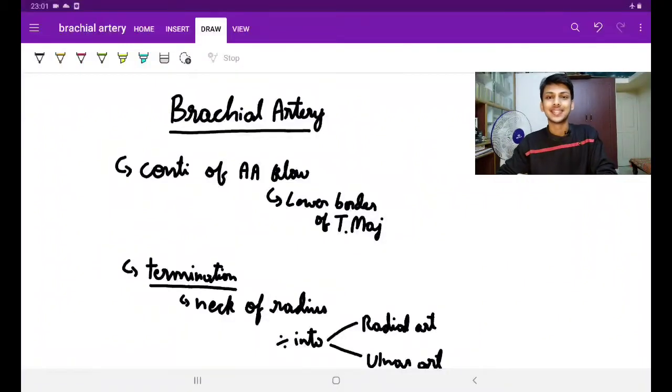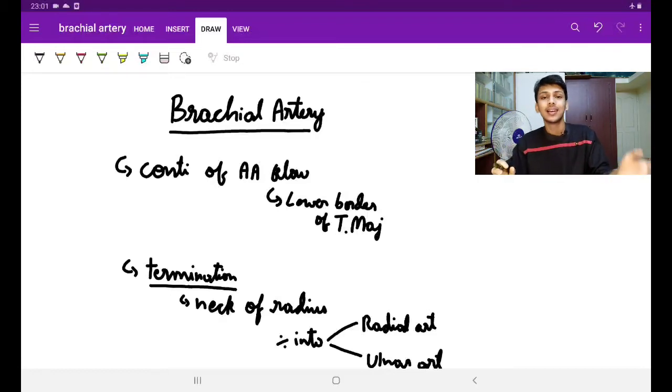This is Vilas. Today we'll study the brachial artery and its branches. Okay guys, let's start. What do we mean by an artery? An artery is any blood vessel which carries the blood away from the heart, isn't it? What is brachium? Brachium is the arm basically. So the artery in the arm is basically the brachial artery.